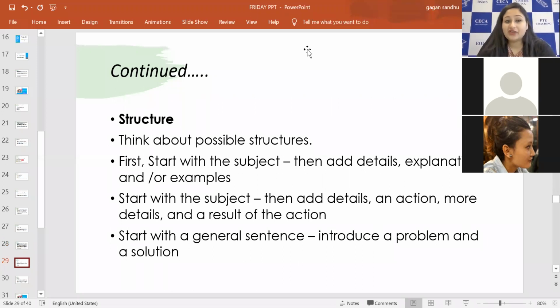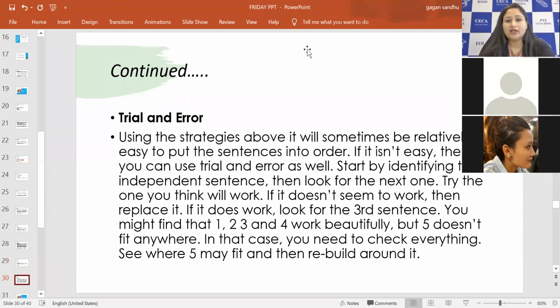Then think about the possible structure in these three formats. Starting with the subject, adding detail, explanation, and examples. Starting with the subject, adding details and action, more details about that, and a result of the action. Starting with a general sentence introducing a problem and adding a sentence having a solution for that, maybe ending with that.